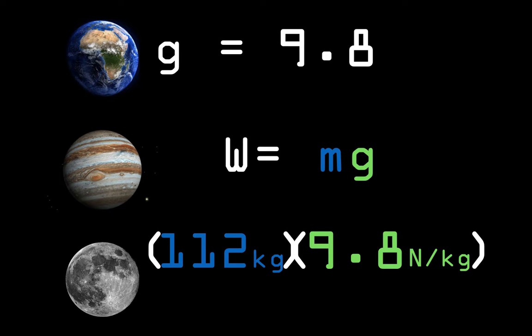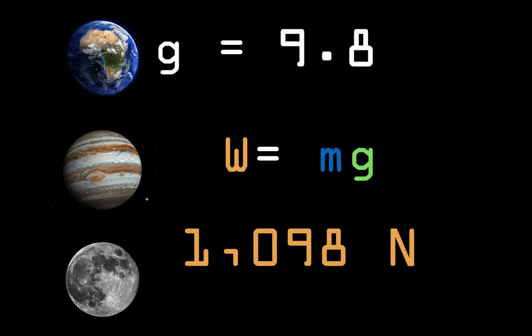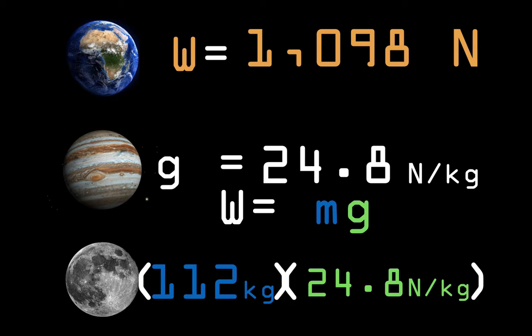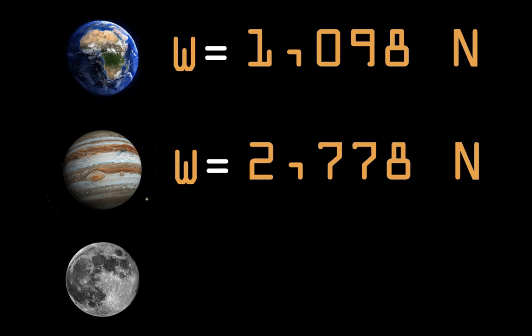My mass is 112, my g for Earth is 9.8, and my weight, the force that I apply on Earth, is 1,098 newtons. Likewise for Jupiter, my mass is still the same, but the g is different, 24.8, so I have a weight force of 2,778 newtons.